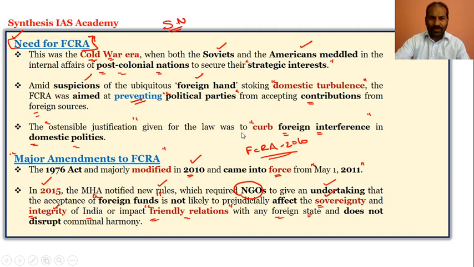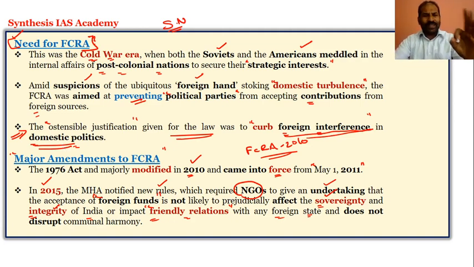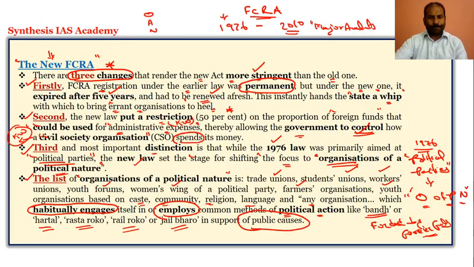Now you try to get into the main ostensible justification. Now I'll take you back to that point. So here I have said the need for FCRA. The ostensible justification given for the law was to curb foreign interference in domestic politics. Now you will have a perfect understanding, a complete analysis of FCRA. The ostensible justification given for the FCRA Act 2010 is to curb foreign interference in domestic politics.